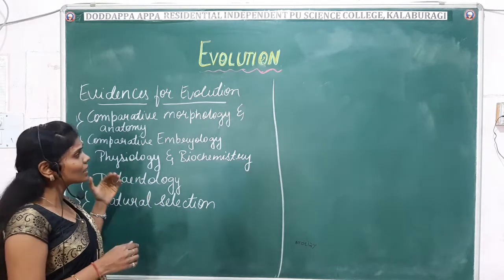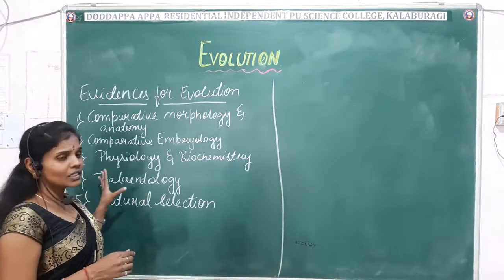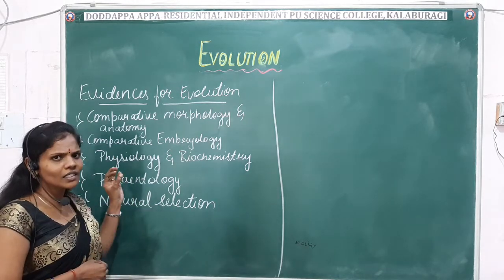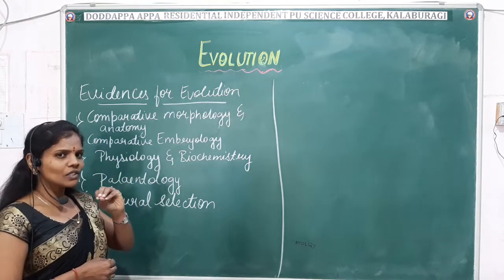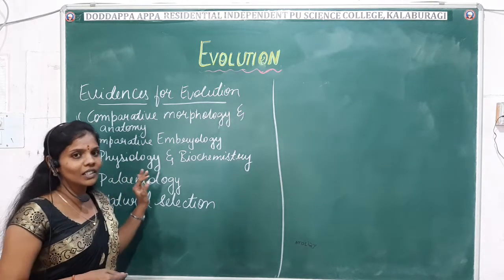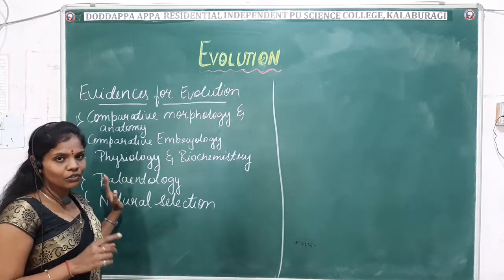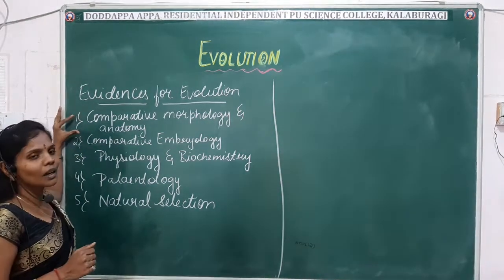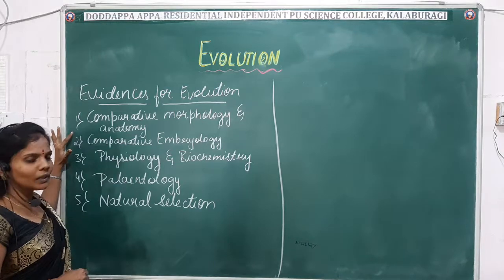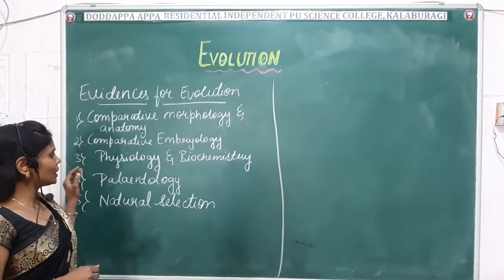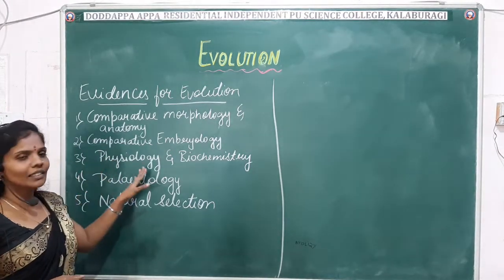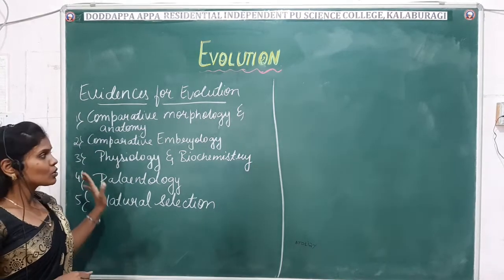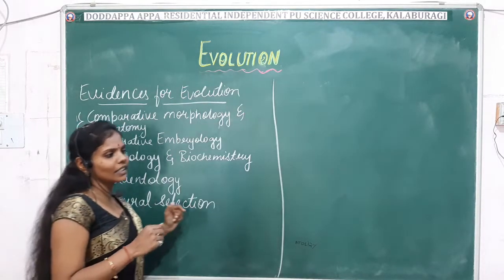In detail, we'll study one by one what these proofs are and what changes have taken place in these evidences in the upcoming classes. For now, have a glance, because all these evidences are very important and will be asked in your exam. So what are the important evidences for evolution? First comes comparative morphology and anatomy, comparative embryology, physiology and biochemistry, paleontology and natural selection. These are the evidences we will deal with in the next class.